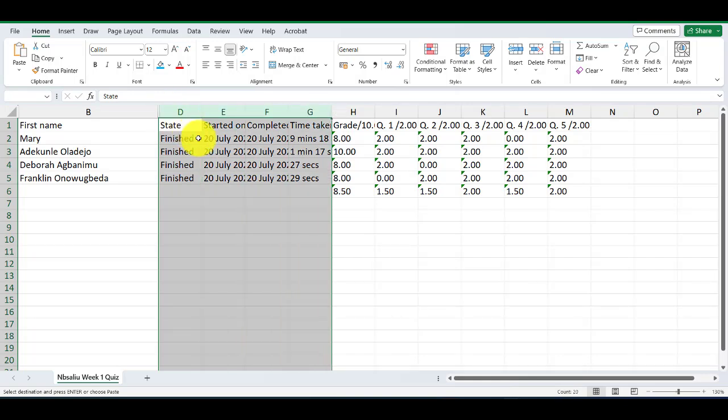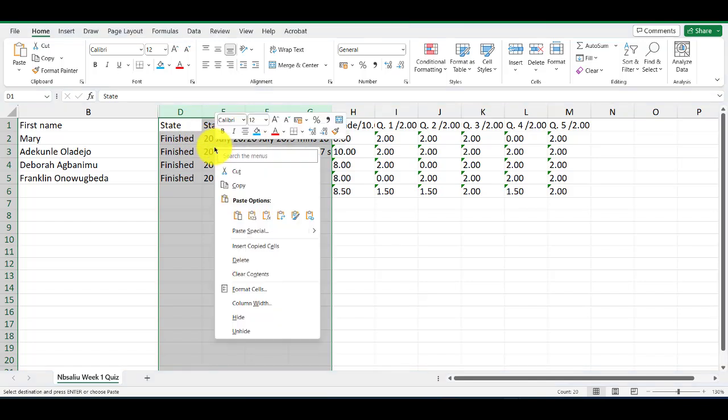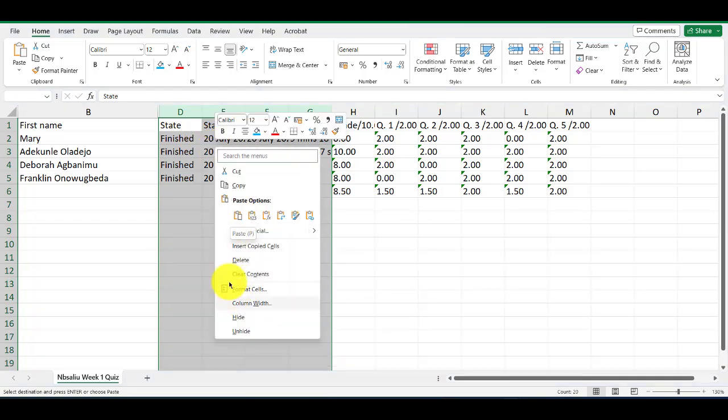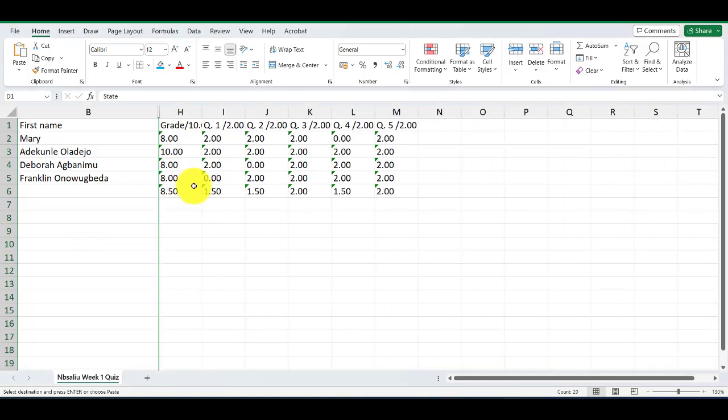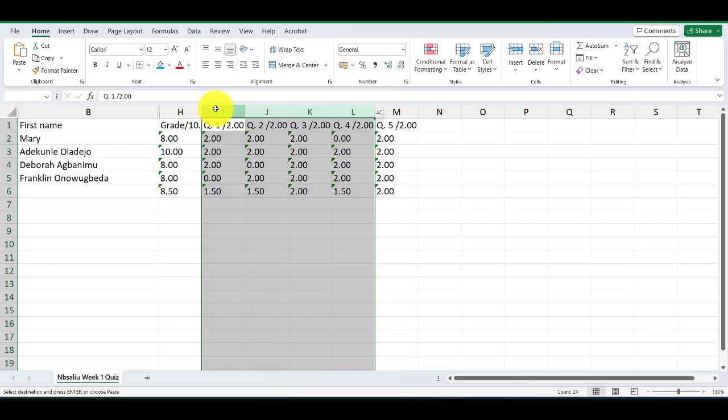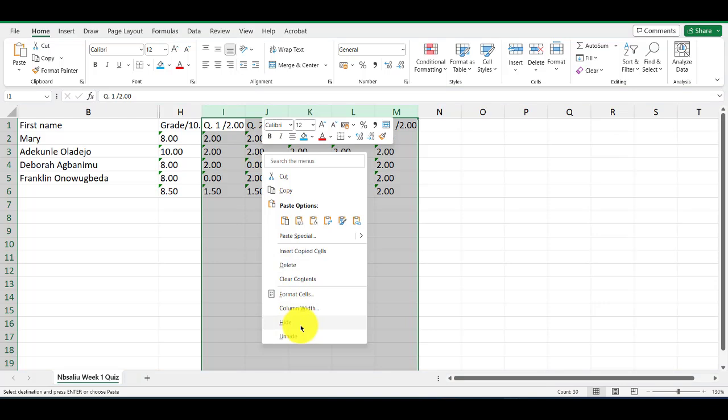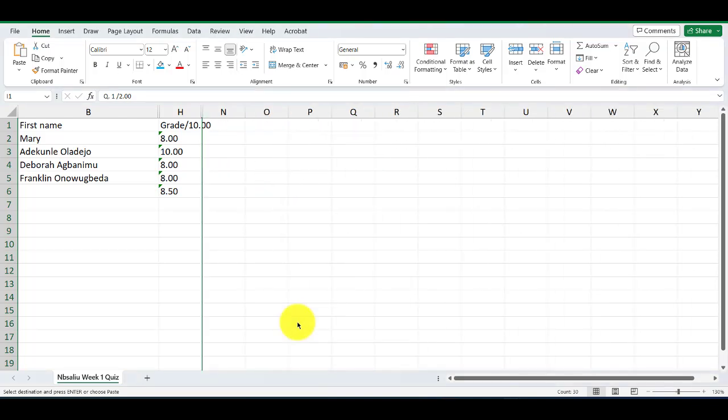You can either delete or you hide. If you right click, you will see hide. Hide is hiding. So I've hidden those ones. And then how they perform in each question, you will need it, but for the purpose of the project report, we will not need it. So you then hide this. Hide. That's it.